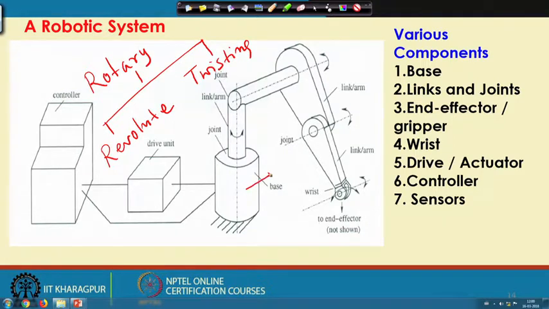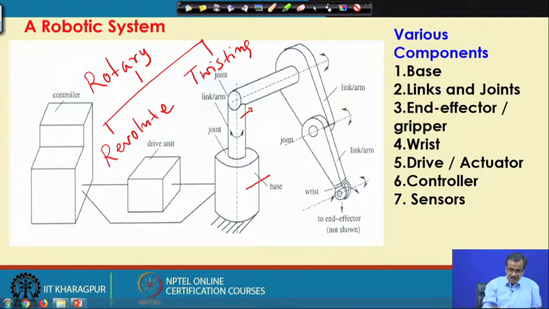Now, let me take the example. This is the fixed base and this is the link, and in between I have a joint here. With the help of this particular joint, this particular link can be rotated something like this.